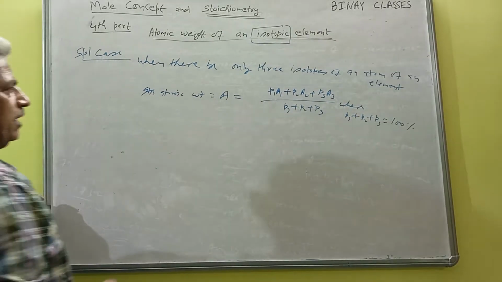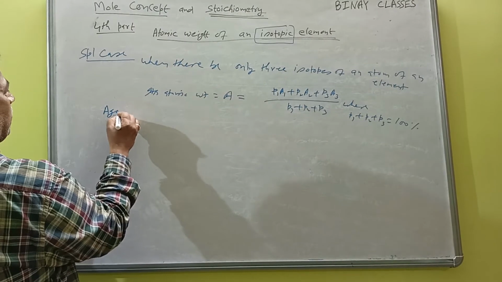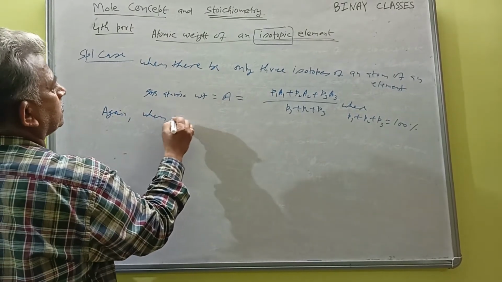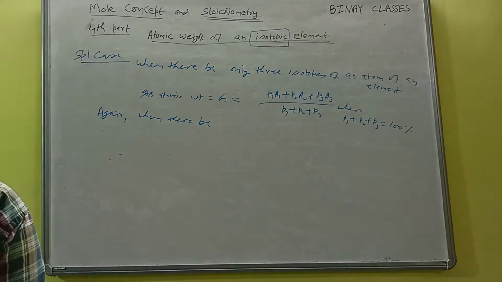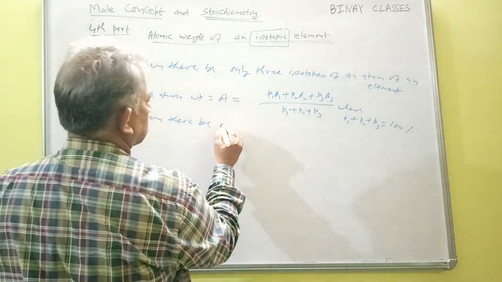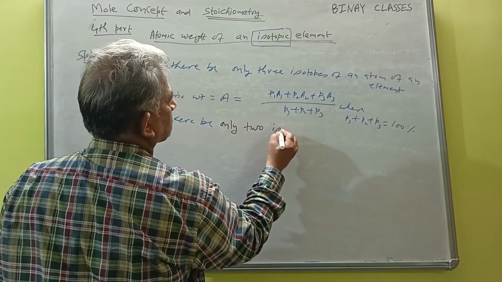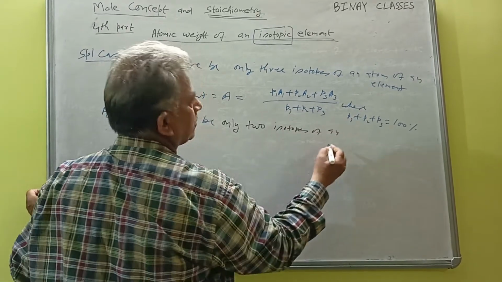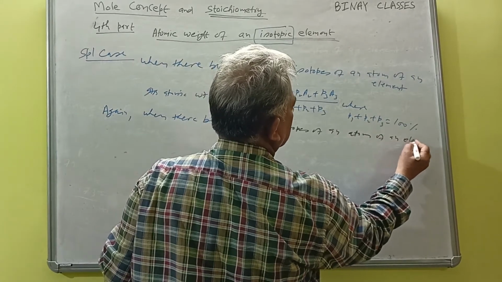Okay? And again, suppose when there are only two isotopes of an atom of an element.